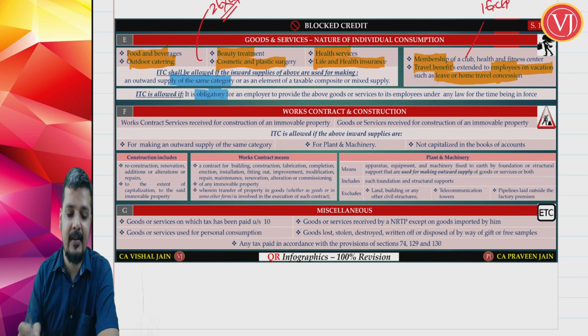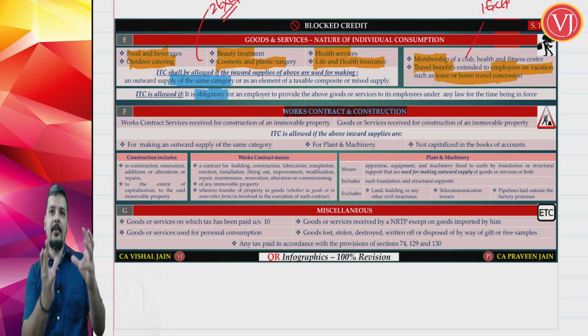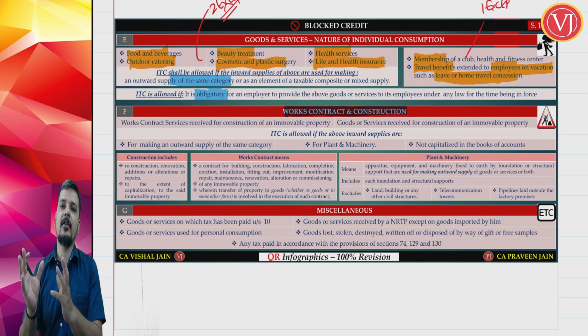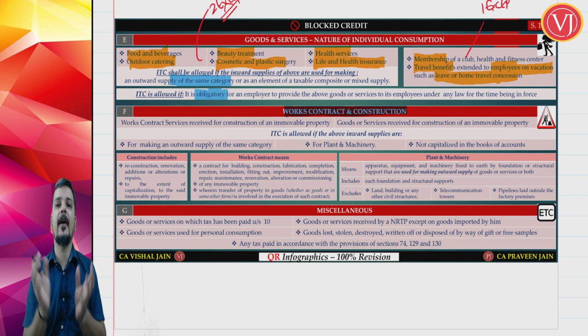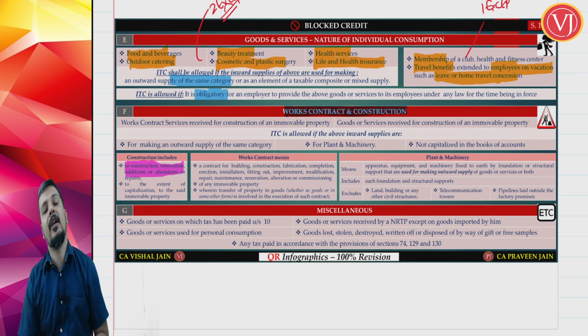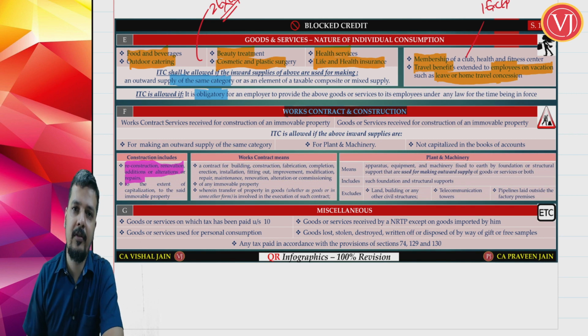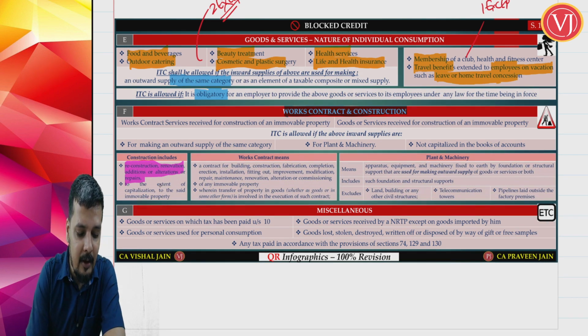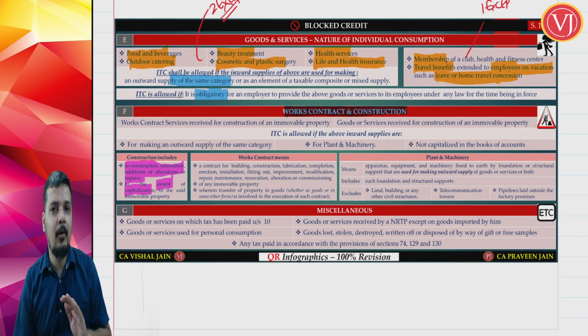Now let us focus on the next ineligible category, works contract and construction services. Works contract is a combination of goods and services. Construction focuses basically on pure construction. Rather, construction is wide enough to cover works contract. Now let us see the meaning of that. What is meant by construction? Construction includes reconstruction, renovation, additions and alterations, even repairs. So construction is a wide term which will include even reconstruction or renovation or repairs or additions or alterations to the extent of capitalization, which means that they are only talking about capitalization. They are not talking about charging to profit and loss account.